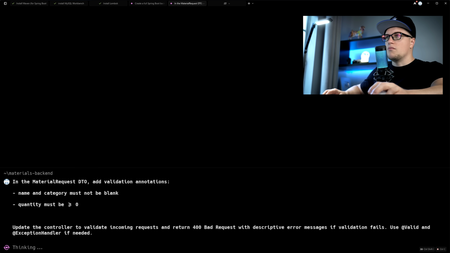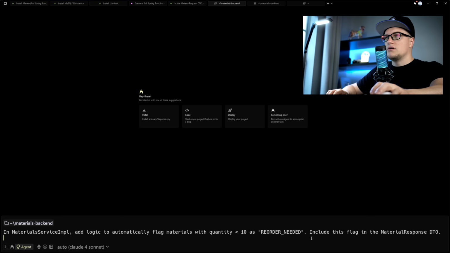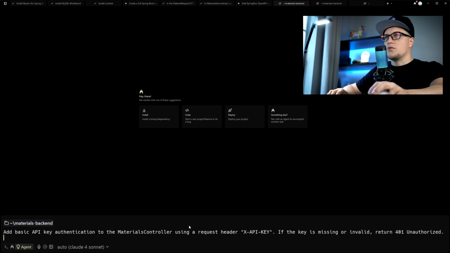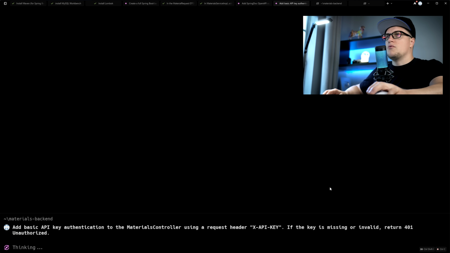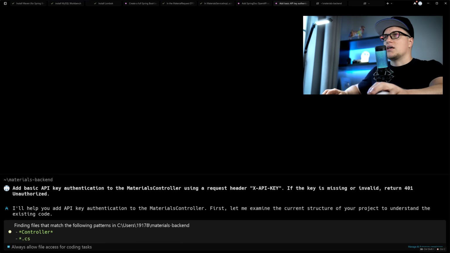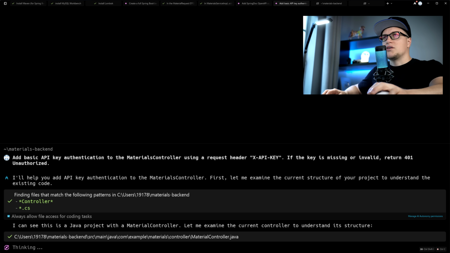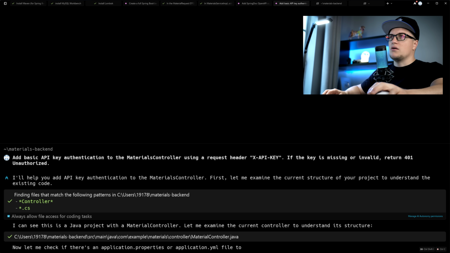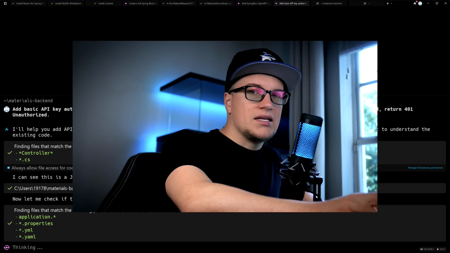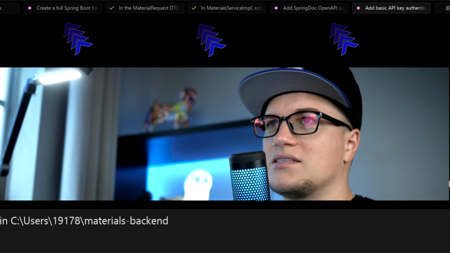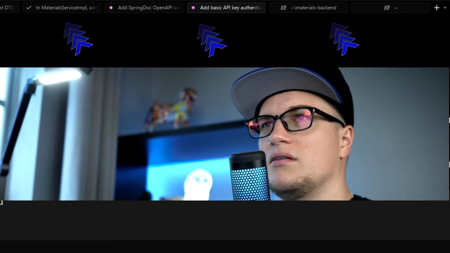Let's add a few more. Business logic, run. API documentation, run. Security, run. I've added 3 more coding tasks. One agent handles business logic, one documents the API, and one secures it with API key authentication, all running independently. Warp is managing multiple real development tasks simultaneously across parallel windows.